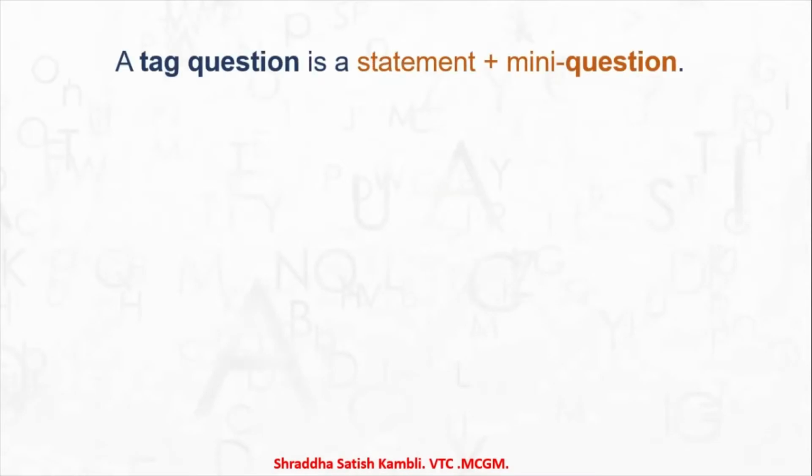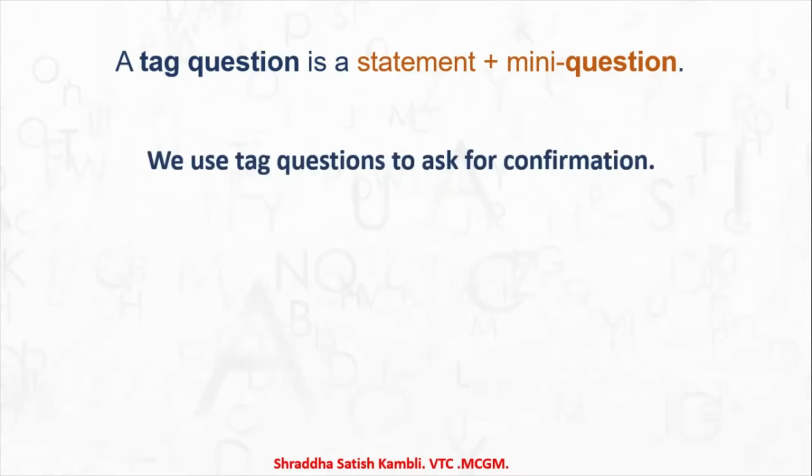Now let us try and see a little bit more information about a question tag or a tag question. So a tag question is what? It is a statement plus a mini question. A statement and then a mini question. For example, see, we use tag questions to ask for confirmation.